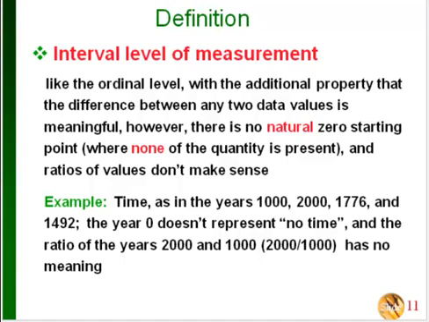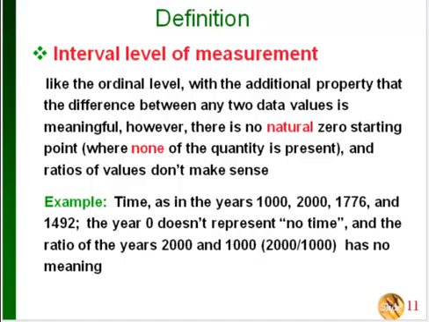And for this one also, we have two levels of measurement. The first one is the interval level, and this is kind of like the ordinal level that we had before, only in this one we can tell the difference between two data values. So for example, if we had time in years, we could tell the difference between the year 1000 and the year 2000. That would be 1000 years. But for the interval level of measurement, there's no natural zero starting point. And also, if you divide one value by another, that ratio doesn't make any sense.